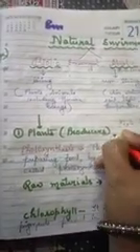The first topic is photosynthesis. A very well known, favorite and common topic to all of you. Photosynthesis is made up of two syllables: one is photo and the other is synthesis. The meaning of photo is light, and the meaning of synthesis is putting together.